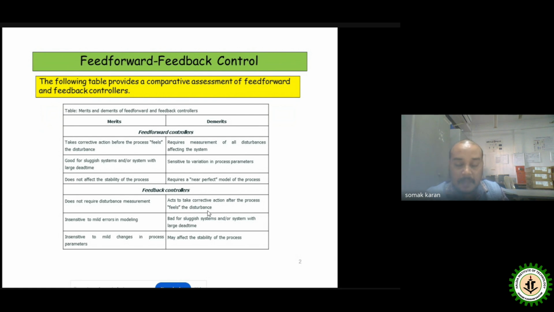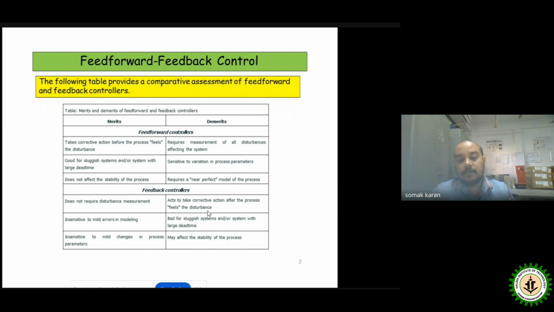Insensitive to mild change in process parameters: already I have mentioned that there will be no requirement for the process transfer function or the process parameters, because we are taking the output value using the sensor and transducer in the feedback controllers. So that can be taken as a merit for feedback controllers. It may affect the stability of the process, because we are talking about the output value of the parameter which we need to control, and that needs to come up with the stability factors: gain margin, phase margin, and all. So that is the demerit we can say for feedback control.